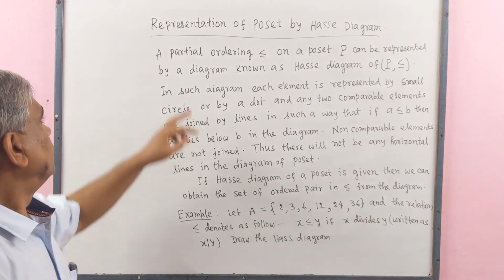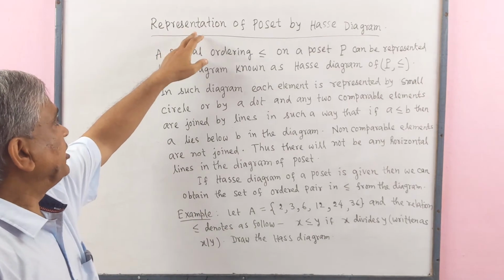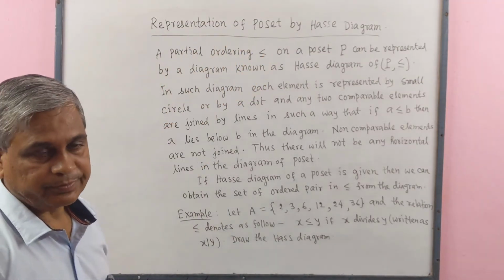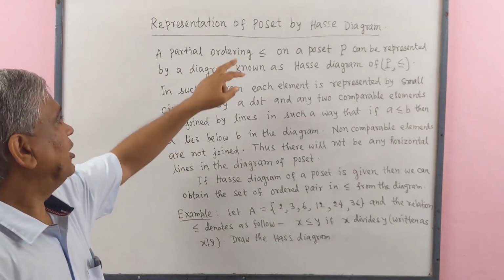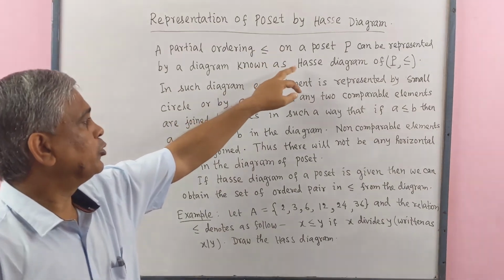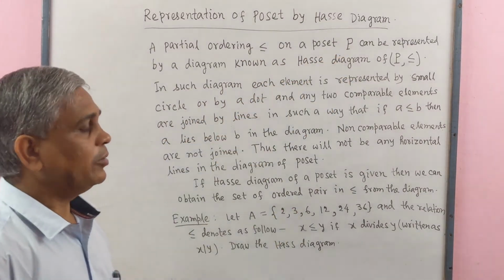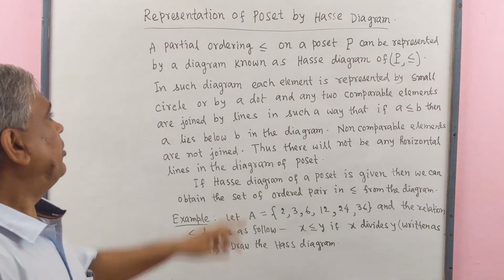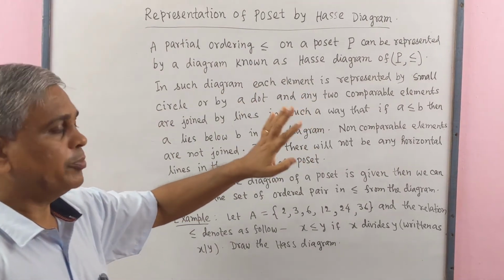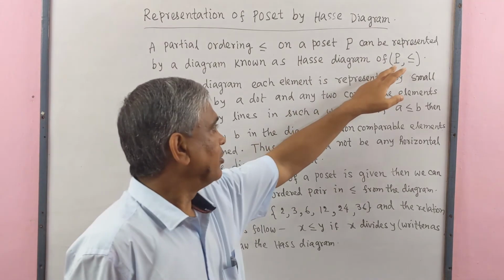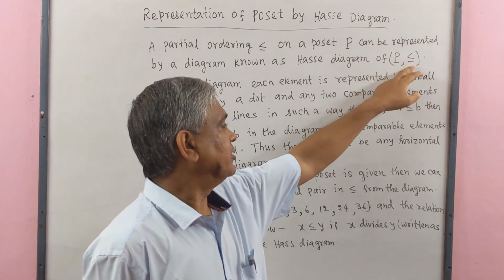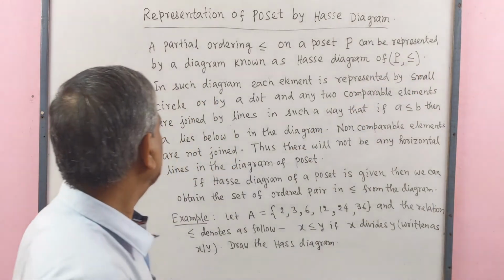Now we describe the representation of a poset by Hasse diagram. A partial ordering, this is a partial order relation, on a poset P can be represented by a diagram known as Hasse diagram.